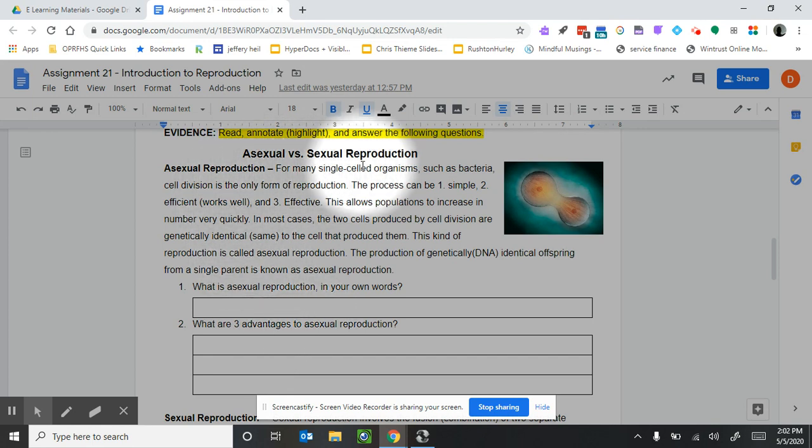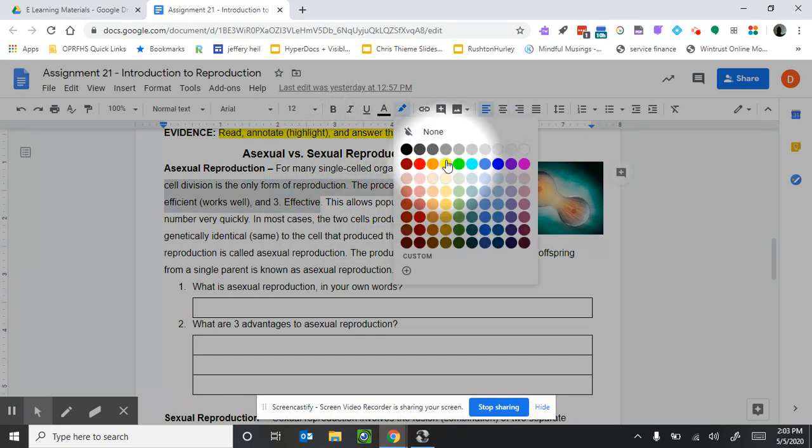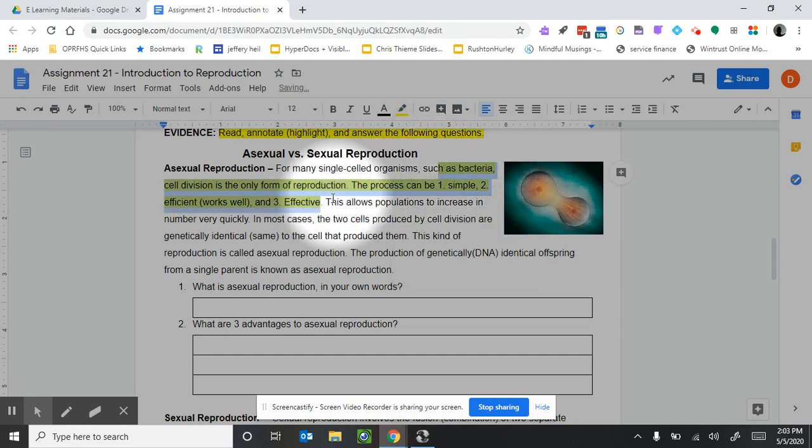For many single-celled organisms, such as bacteria, cell division is the only form of reproduction. The process can be 1, simple, 2, efficient, which means it works well, and 3, effective. So it's going to be simple, efficient, and effective. I'm going to highlight that. Sounds like 3 advantages to me. This allows populations to increase in numbers very quickly.